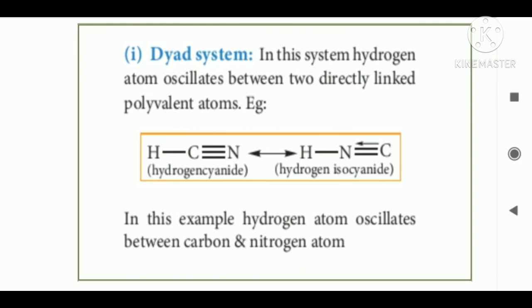In the dyad system, the hydrogen atom oscillates between two directly linked polyvalent atoms. One is hydrogen cyanide and another one is hydrogen isocyanide. First one is hydrogen bonded with the carbon, that is hydrogen cyanide, and another one is hydrogen bonded with the nitrogen, that is called hydrogen isocyanide. In these examples, the hydrogen atom oscillates between the carbon and the nitrogen atoms.